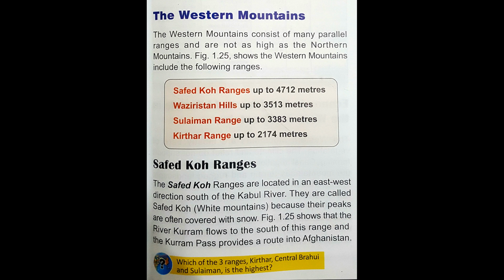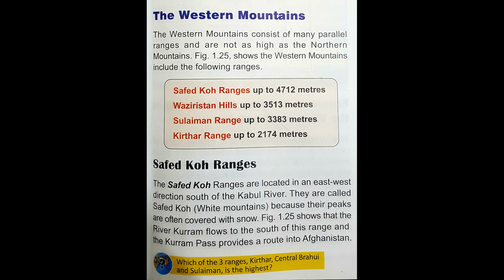There are four famous mountain ranges in Western Mountains, and these are Safed Koh Ranges up to 4,712 meters, Waziristan Hills up to 3,513 meters, Suleiman Range up to 3,383 meters, Kirthar Range up to 2,175 meters.